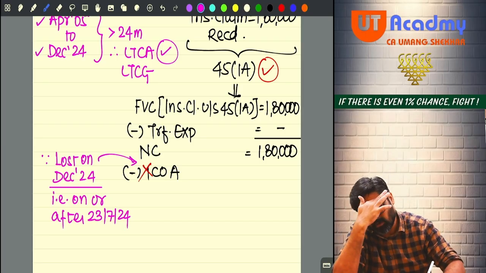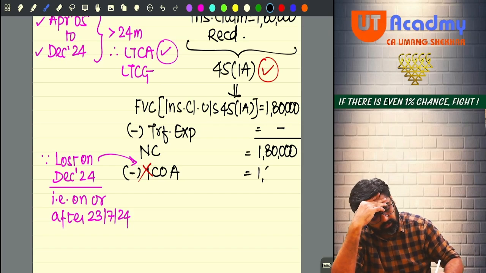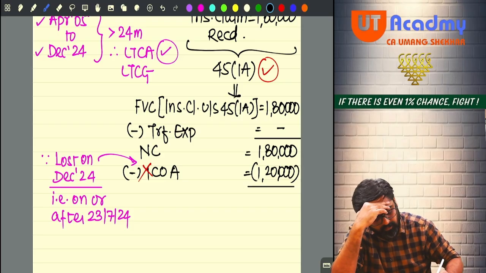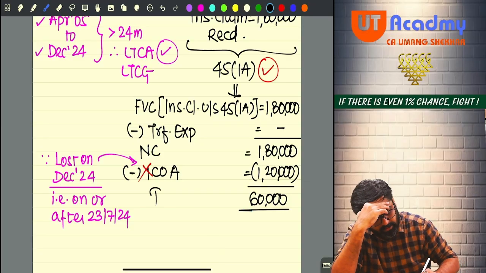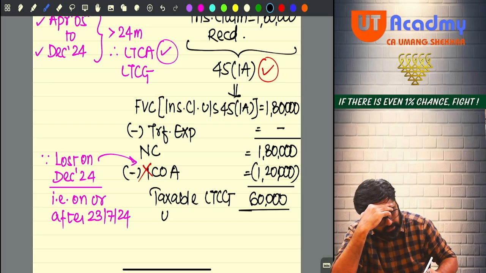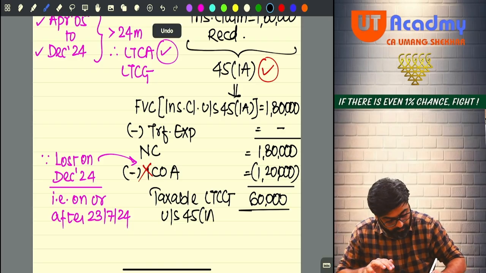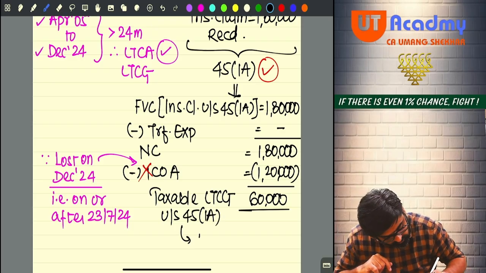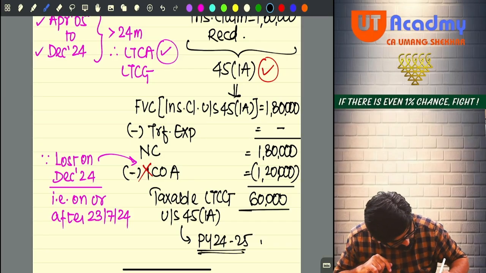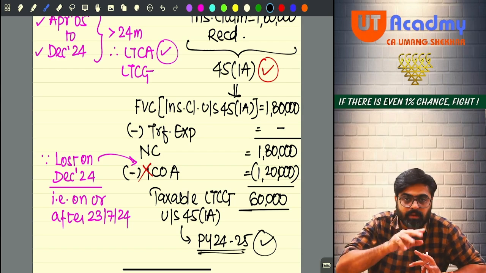So what will be the cost of acquisition? The cost of acquisition was 1,20,000 only, no? That will be reduced without any indexation benefit. So the balance 60,000 will now be taxable long-term capital gain. And this long-term capital gain is computed under section 45(1A). It will be taxable in which previous year? Previous year 24-25, this year. Why? Because the insurance claim is received in this year.